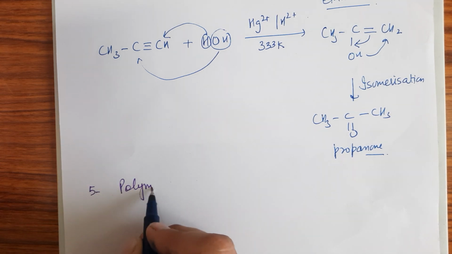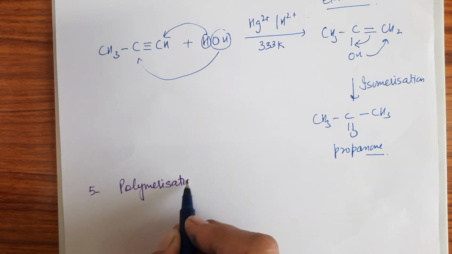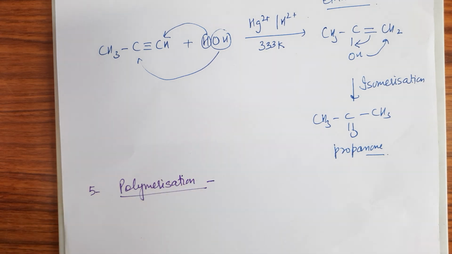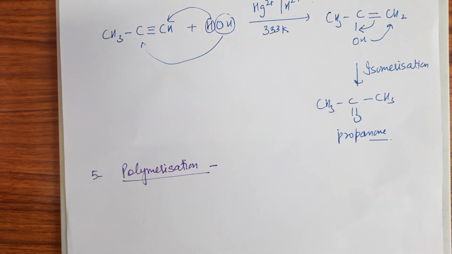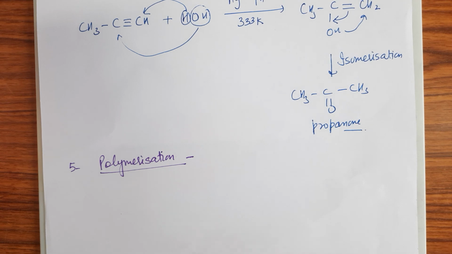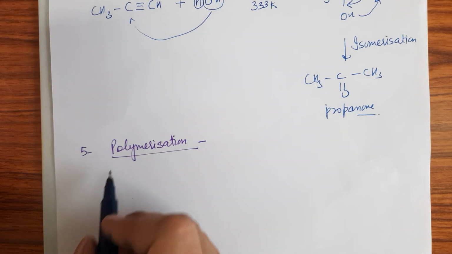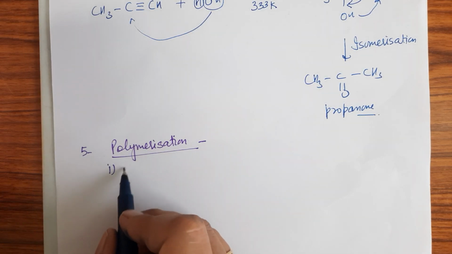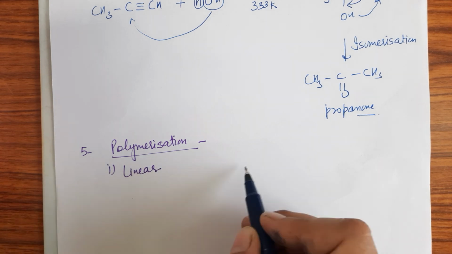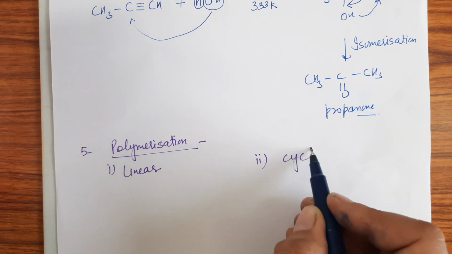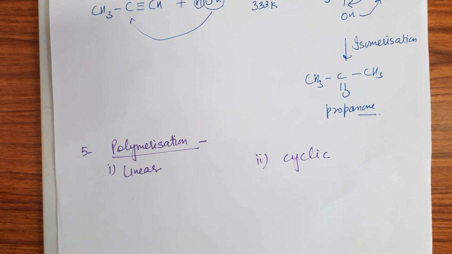So the next reaction is polymerization. We take the next reaction, and this is the last reaction of alkyne. It is polymerization. Because of the presence of unsaturation, polymerization takes place. Polymers are simply the large molecules which are formed by the combination or by the addition of small units which are known as the monomers, right? So polymerization takes place in both ways, that is linear polymerization and cyclic polymerization. Both take place in case of alkyne.